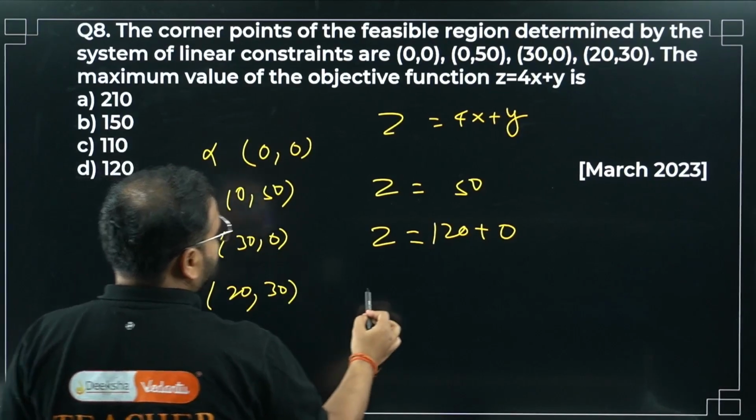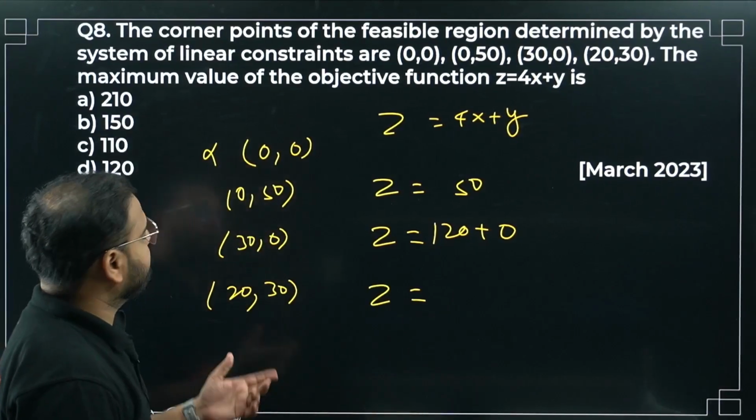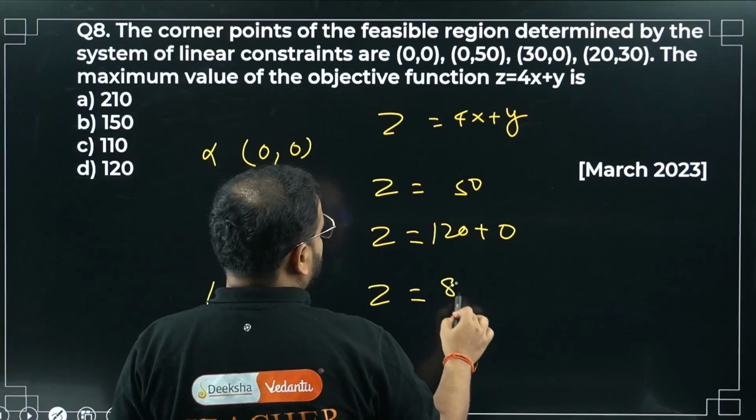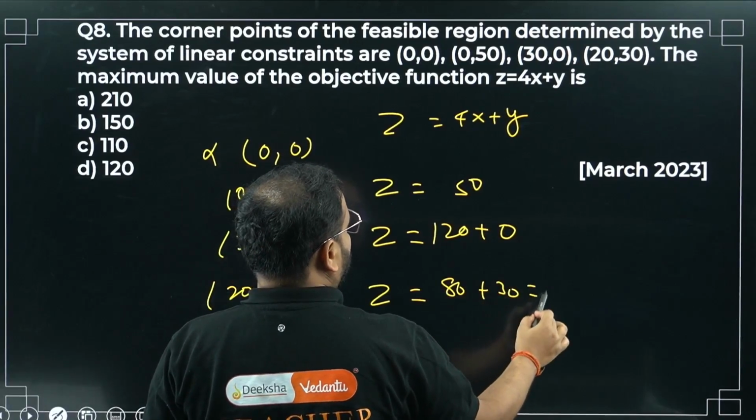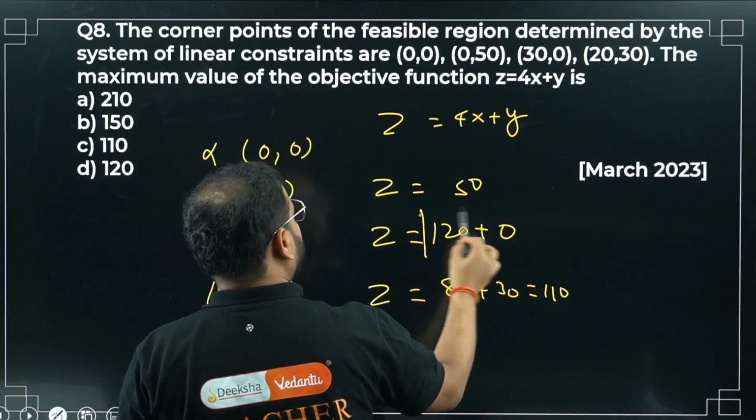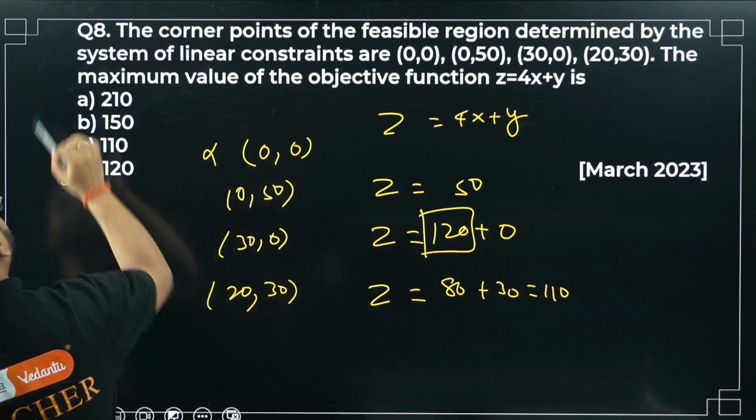20, 30. How much is that, sir? Z will be 80 plus 30, right? Oh, this is again less. 110. What's the maximum value, sir? Maximum value is 120. Option number D.